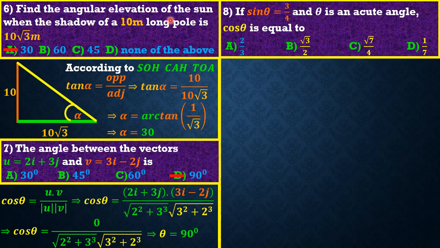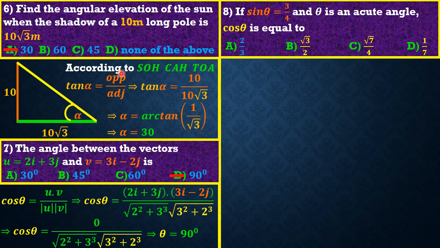Question 8, friends, reads that if sine theta is equal to 3 over 4 and theta is an acute angle, cos theta is equal to, okay. So friends, I know the easiest method that people are going to do is that they are going to draw a right angle triangle like this one, insert the value of sine theta, which is opposite over hypotenuse, put here 3, put here 4, and here they are going to be looking for this one.